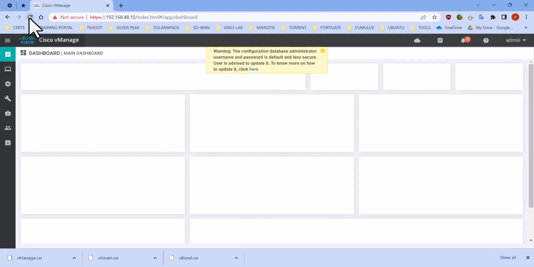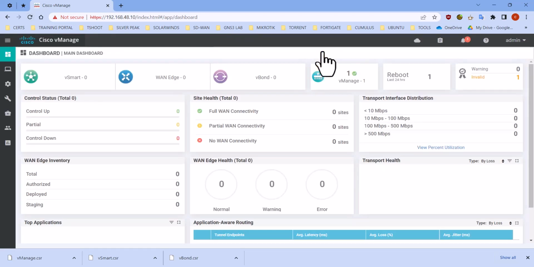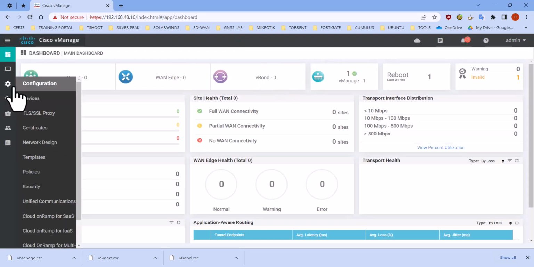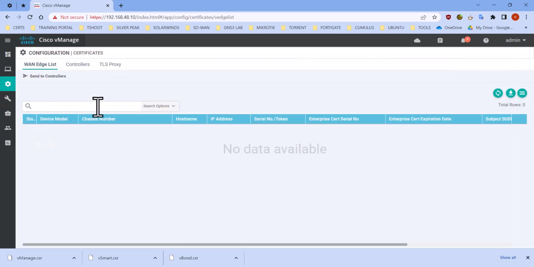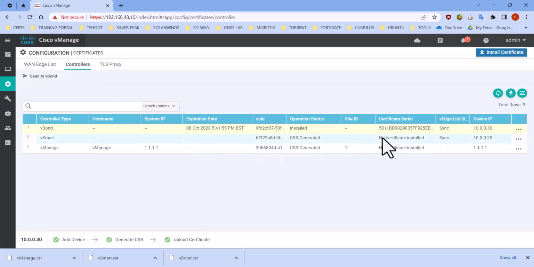So we go to the main dashboard. Let's take a few seconds, and meanwhile let's do the other one. Controllers, vSmart, as you can see, the option is installed, and it will populate in a minute.